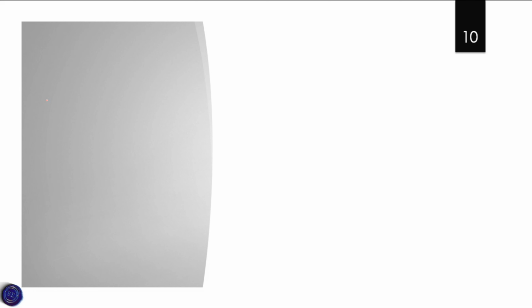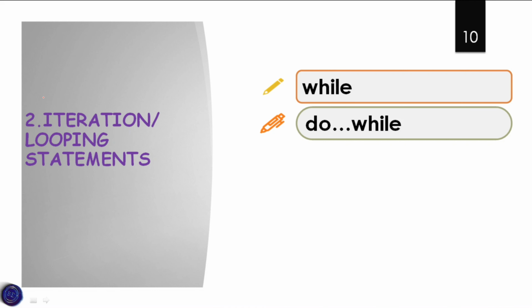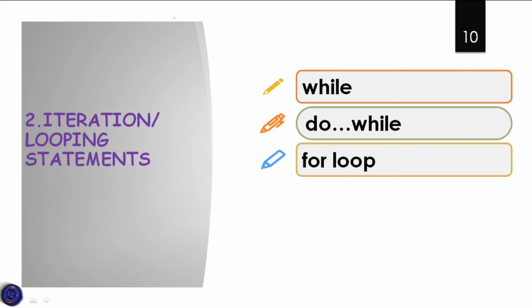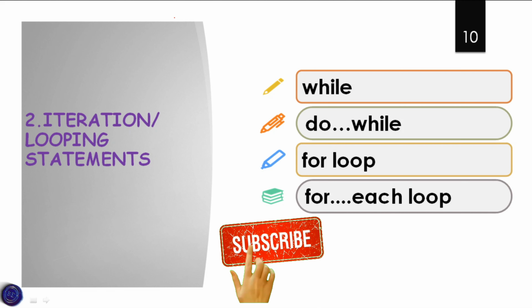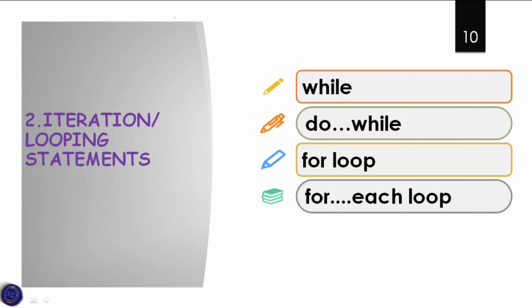Now let us discuss the topic of iteration or looping statements. We have four types of iteration or looping statements. The first one is the while loop, the second is the do while loop, the third is the for loop, and the fourth is the for each loop. Looping statements mean nothing but executing a group of statements repeatedly. It will check the condition and execute the statements if the condition is true, and if the condition is false, it will stop at that position. So let us discuss each of the looping statements.